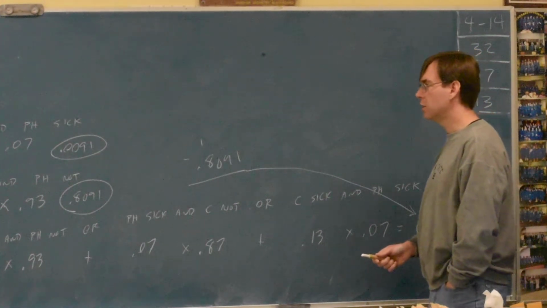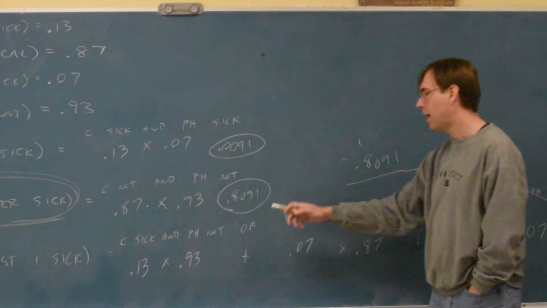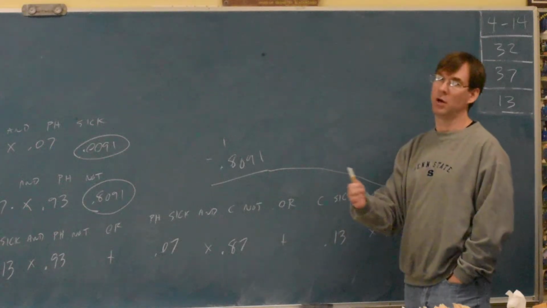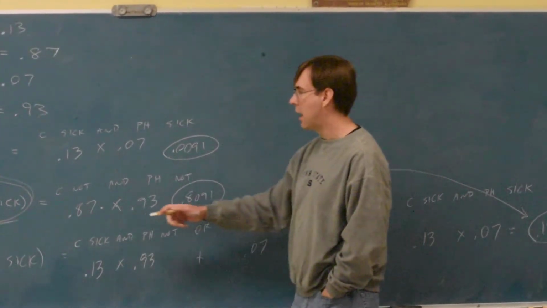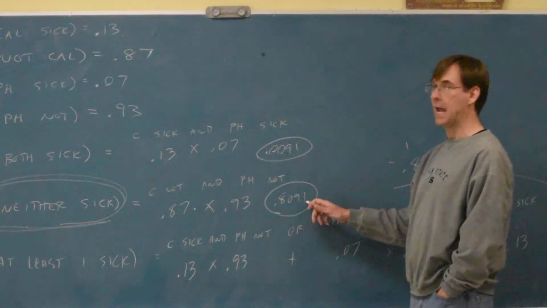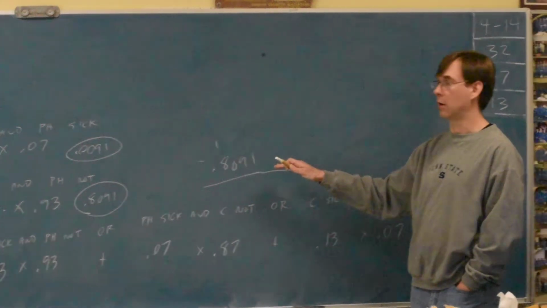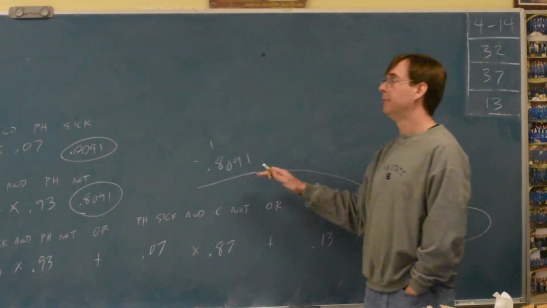So anytime you want to do at least one, you have those choices. You can either add up all the scenarios, this one's sick, that one's sick, both of them sick. Or you could instead shortcut it and figure out what's the chance that nobody had the issue and go 1 minus that. That's probably quicker. The at least one trick is probably a better way to go.